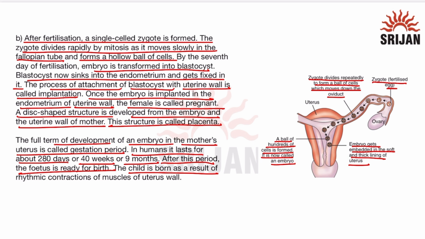The child is born as a result of rhythmic contractions of muscles of the uterus wall. So when the child is ready to be born, there will be contractions inside the uterus wall of the mother and the child is born.